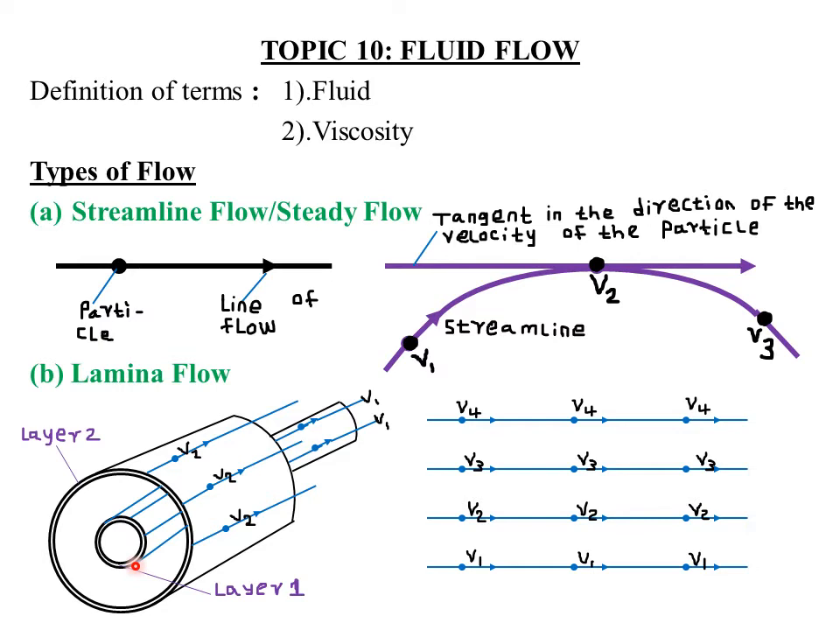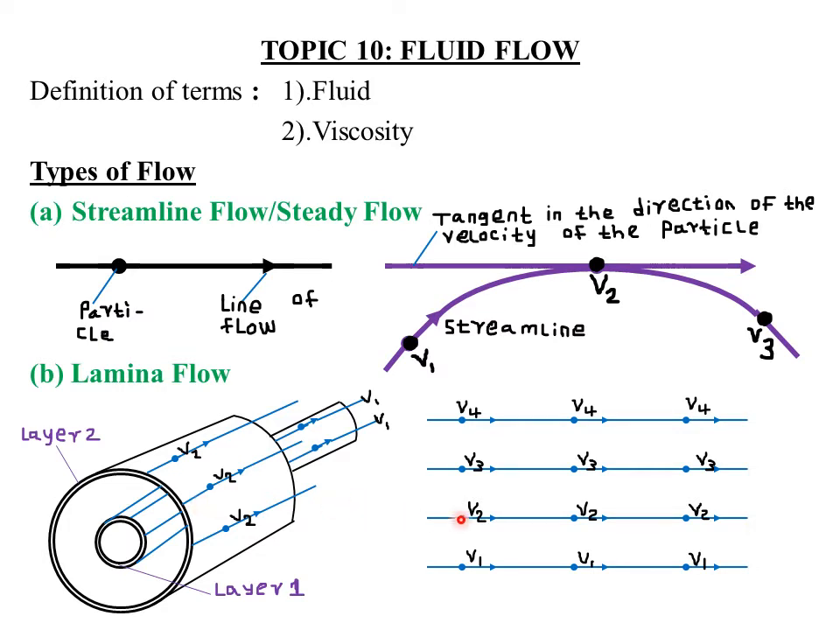So maybe in summary, a flow is said to be laminar if the particles in a given streamline or layer have the same velocity, which may be different from other particles in adjacent parallel layers. So that is the definition for a laminar flow.